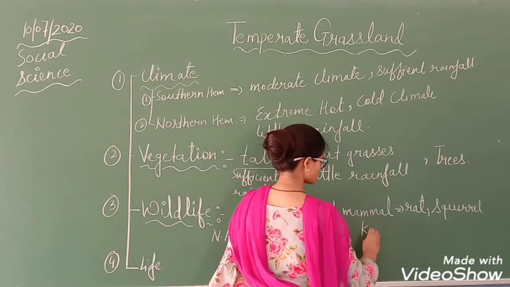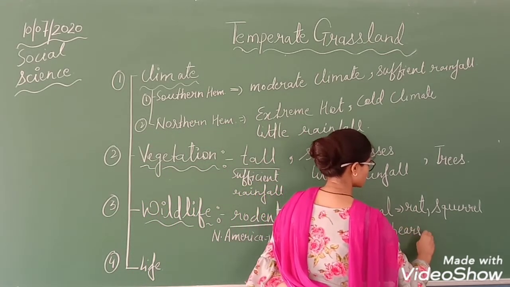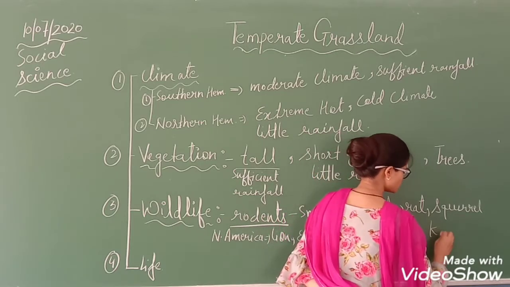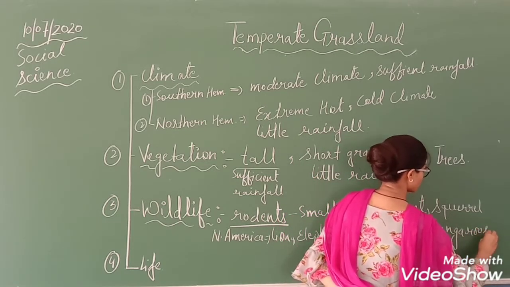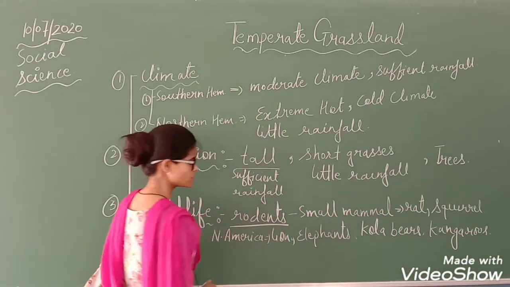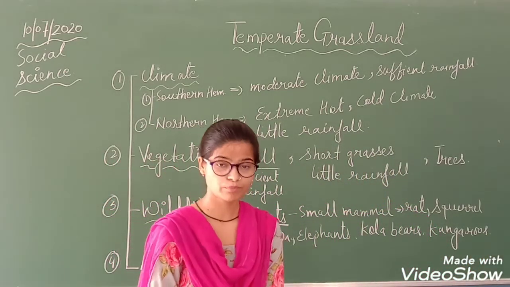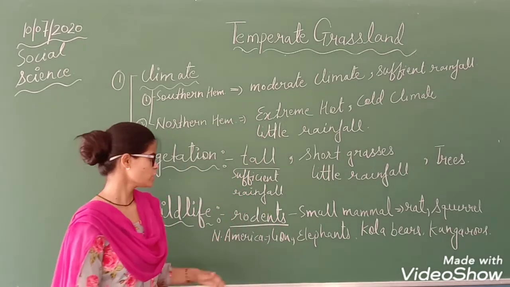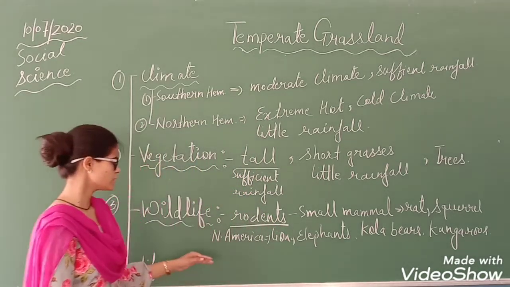Like koala bears, then we have kangaroos. So these are the wild animals, and many more they have given you in your book. You can read from that. So many more wild animals are also found in this place.